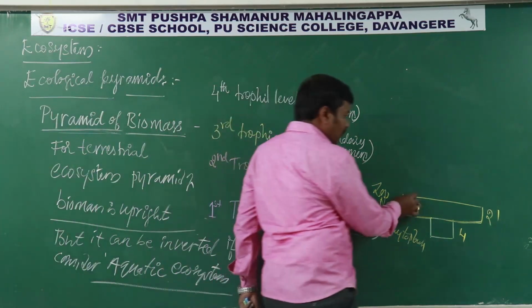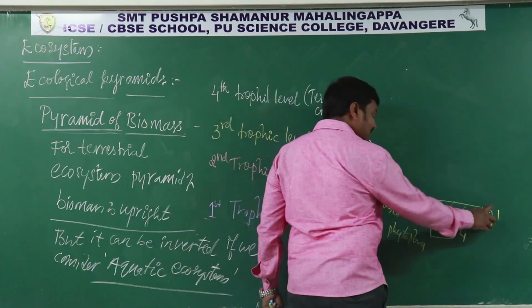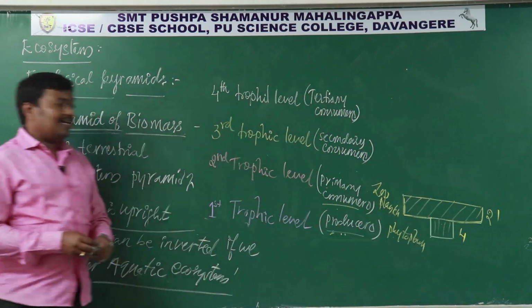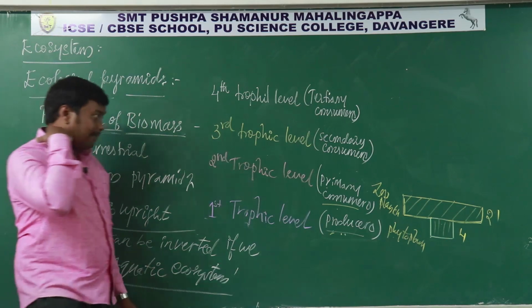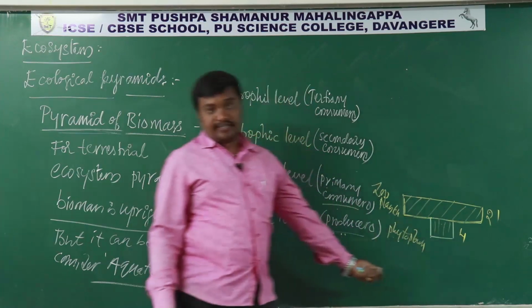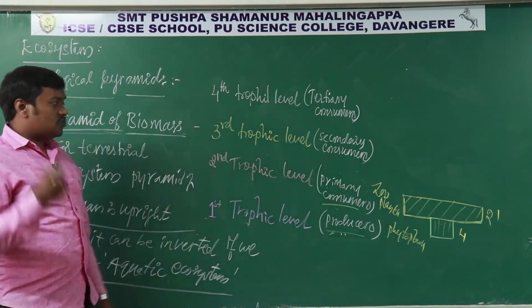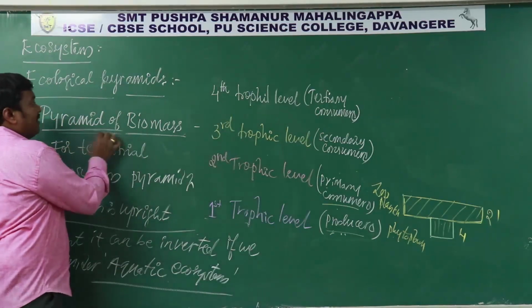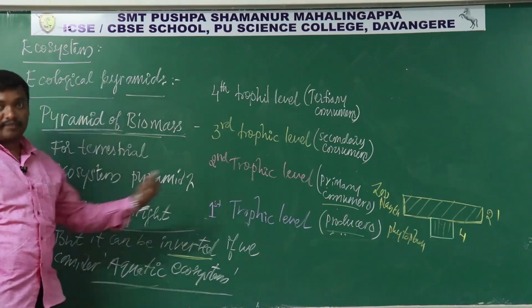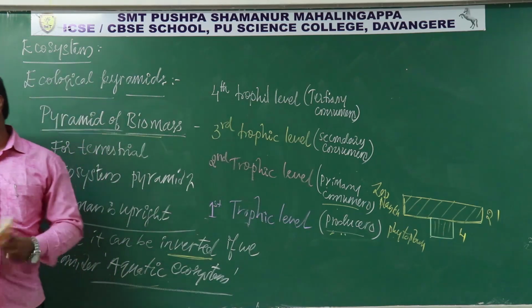So the amount of biomass which is present at the second trophic level is more than that of the organisms which are present at the lower trophic level. So this is an example. That means in the same amount of sample, the zooplankton weight is more when compared to the phytoplankton weight. Okay, so 21 grams per meter square or 4 grams per meter square is the weight. So if you consider the pyramid of biomass for aquatic ecosystem, the pyramid gets inverted. So hope you got it. Okay, so this is about the pyramid of biomass.